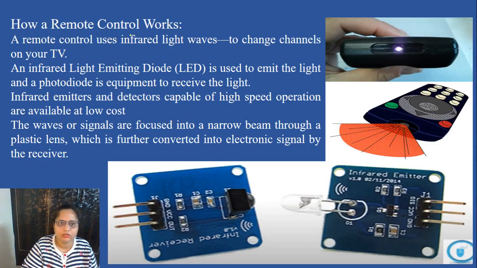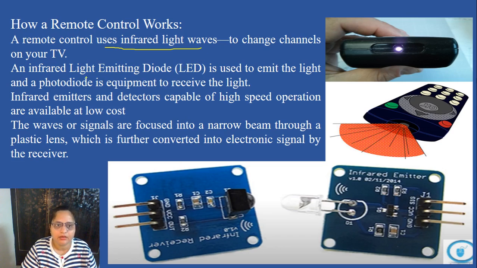How a remote control works. A remote control uses infrared light waves to change channels on your TV. An infrared light emitting diode is used to emit the light and a photodiode is used to receive the light. Here in this figure you can see this is the emitter which is in the remote and this is the receiver which is in the television.